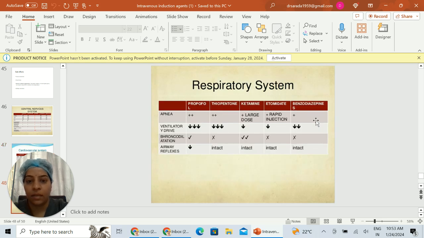Respiratory system. All the drugs will produce apnea, but propofol produces apnea in 15 to 20 seconds. Larger doses of ketamine will produce apnea. Rapid injection of etomidate can produce apnea. Ventilatory drive is markedly decreased with propofol and thiopentone. It is minimally decreased with ketamine and etomidate. Bronchodilation is marked with ketamine. Minimal bronchodilator effect is seen with propofol. Airway reflexes are decreased with propofol. Thiopentone, ketamine and etomidate will keep the airway reflexes intact.